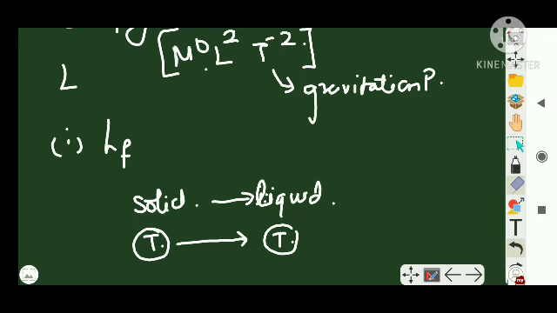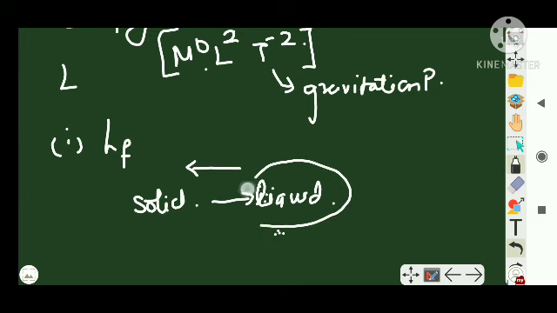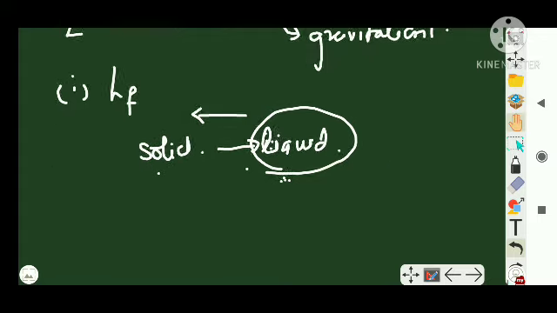Or I can even say it in the reverse order. See, this way I am going to change the definition. The quantity of heat required to freeze unit mass of liquid at its freezing point completely into solid at the same temperature is known as latent heat of fusion. I'm going to give an example for it.